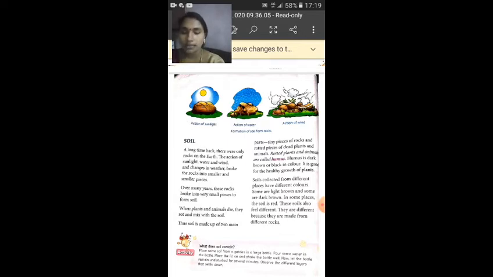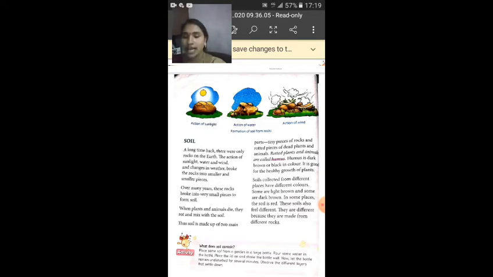A long time back there were only rocks on the earth. The action of sunlight, water and wind and changes in weather broke the rocks into smaller and smaller pieces. Over many years, these rocks broke into very small pieces to form soil.